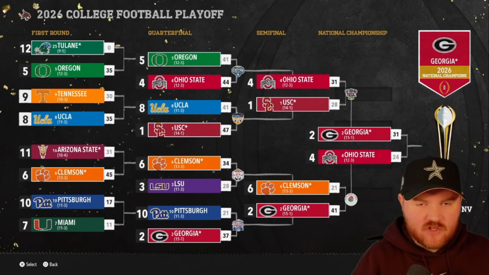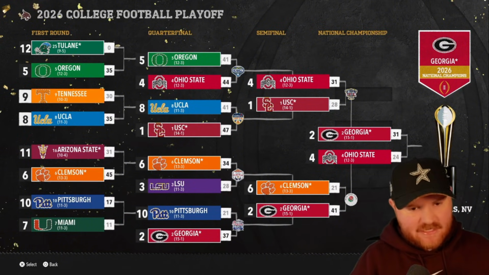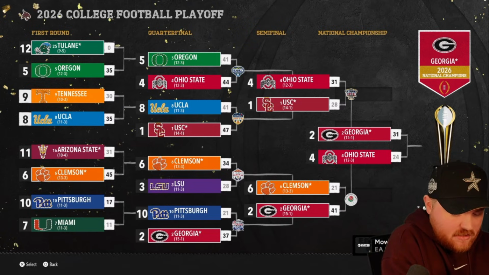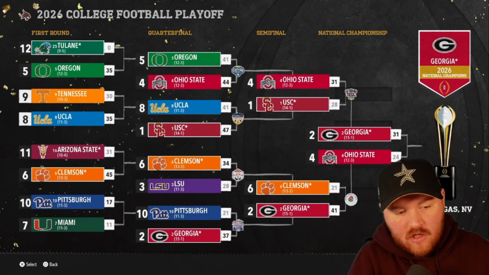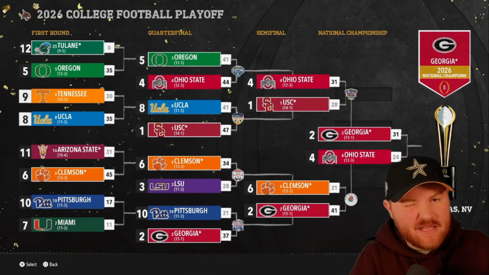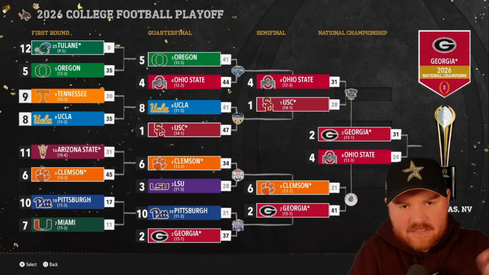We had an ACC team win the first one last time. ACC won the first one this time. Georgia won the second one last time. Georgia wins the second one this time. That's their second national championship in the video, the third for the SEC overall. So I don't know what this is showing us so far, but we got one more time with the SEC.